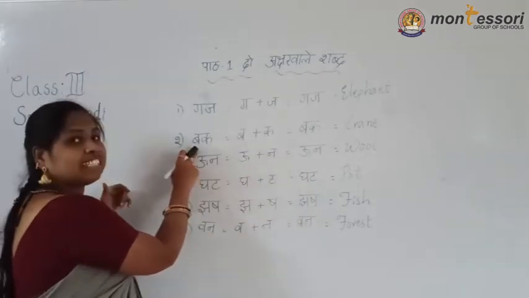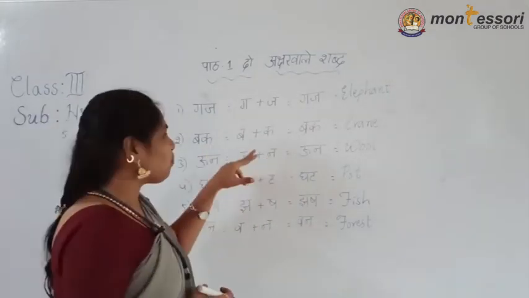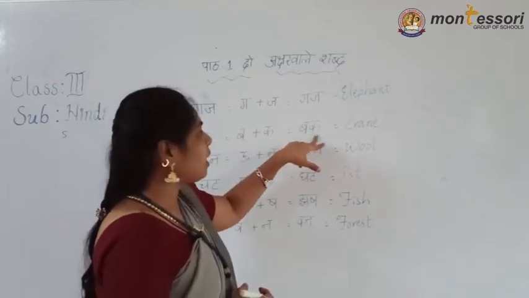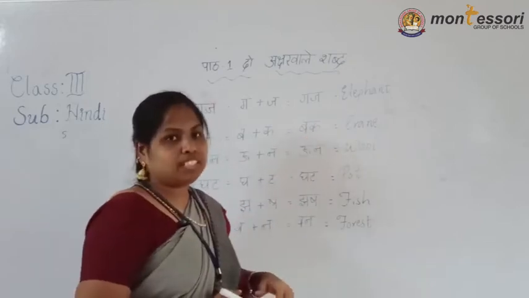Ba. Which letter it is? Ba. And ka varg, ka. Ba and ka, buck. Together we are saying buck. Buck means crane. It is a bird.